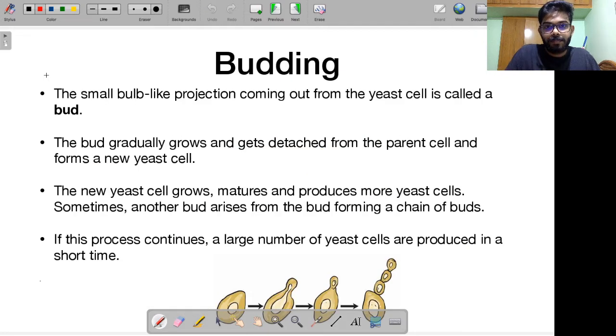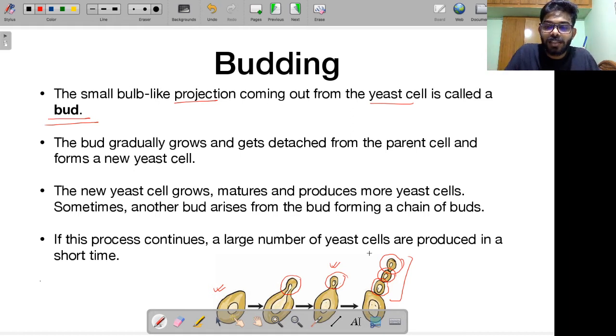Let's talk about budding. This is another type of asexual reproduction. In this, the small bulb-like projections coming out from a yeast cell are called buds. Alright? I am giving you an example of a yeast cell. This is a normal yeast cell. But over a period of time, as you can see, some kind of bud starts to develop like this. You can have multiple buds also, as you can see in the last case, or you can have a single bud like this. This bulb-like projection you are seeing is called a bud.